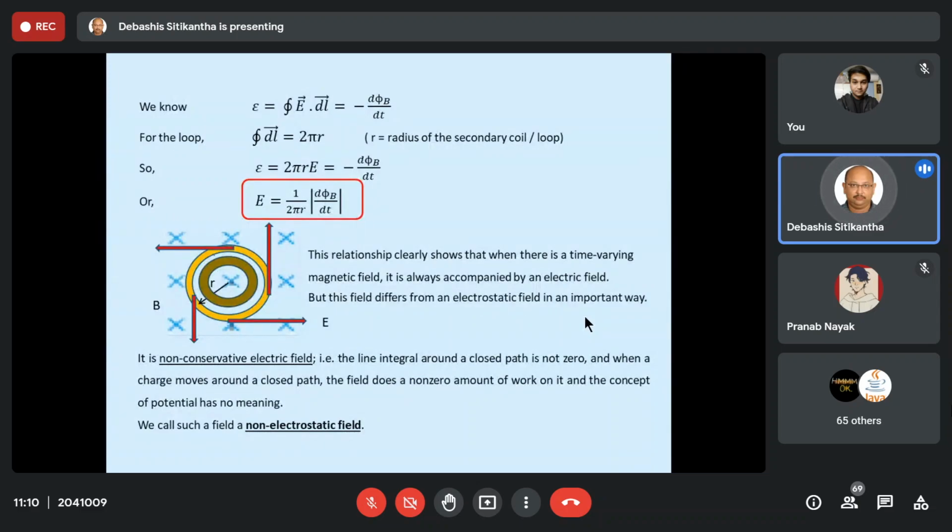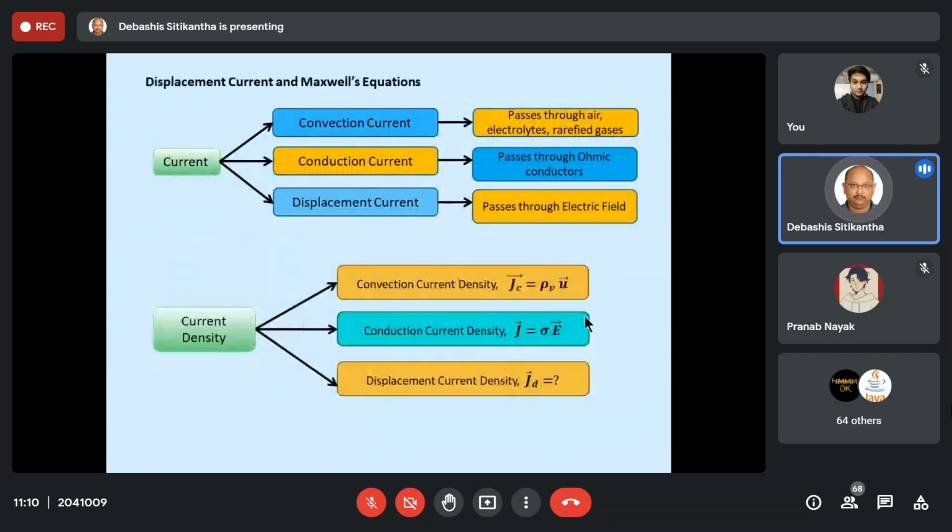So this word non itself shows that it is completely different from the electrostatic field. So this is what we studied in the last class. Now today we will end this chapter after learning the displacement current and Maxwell's equations.